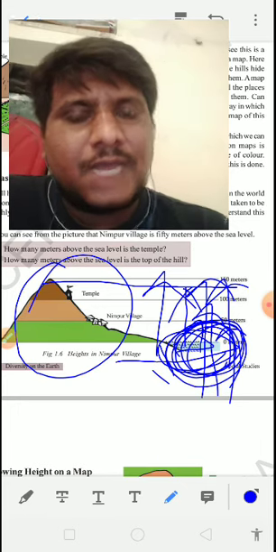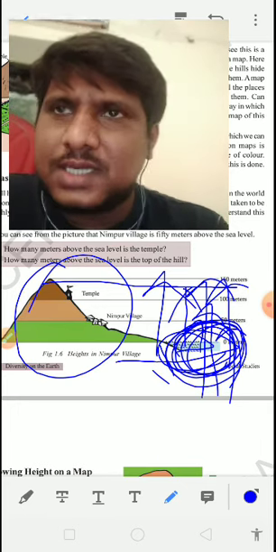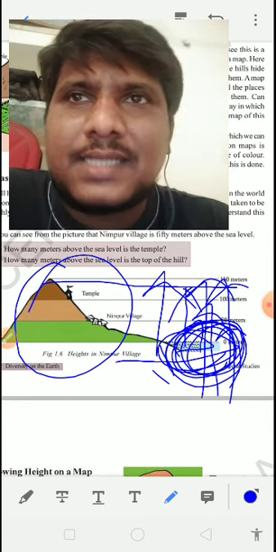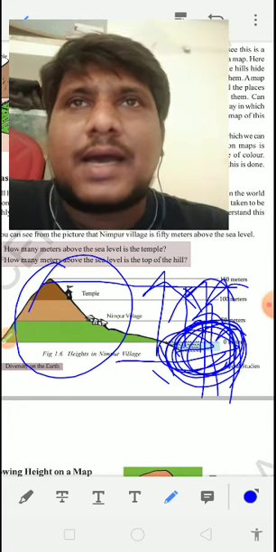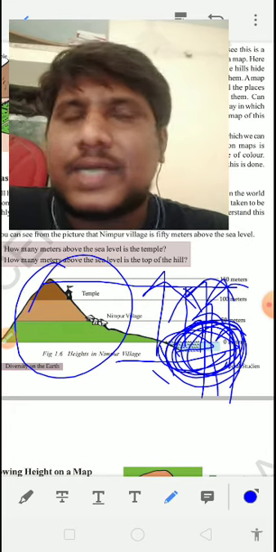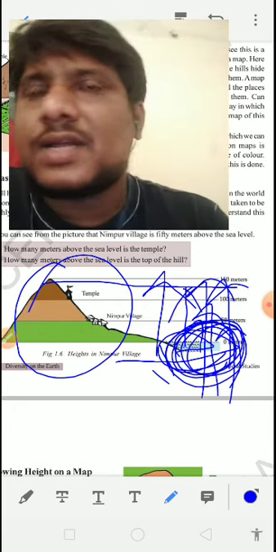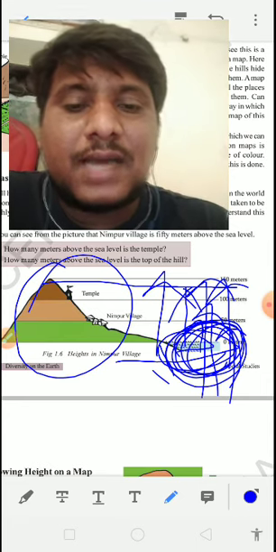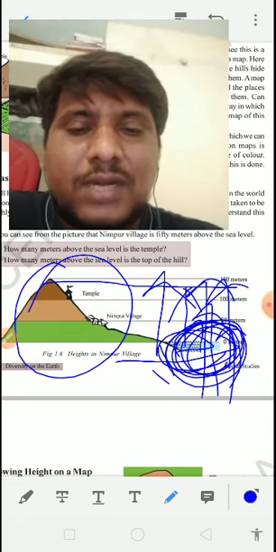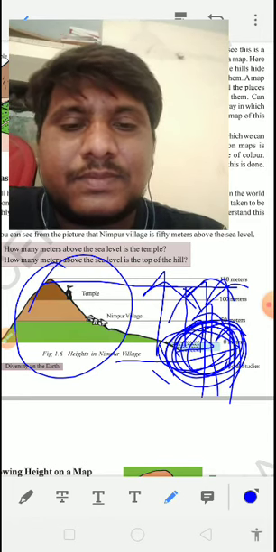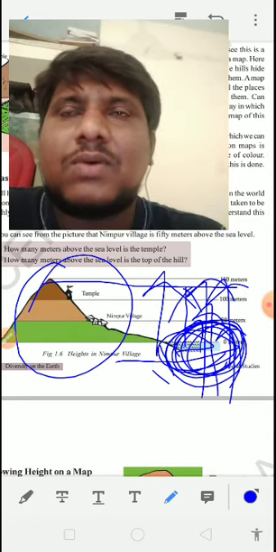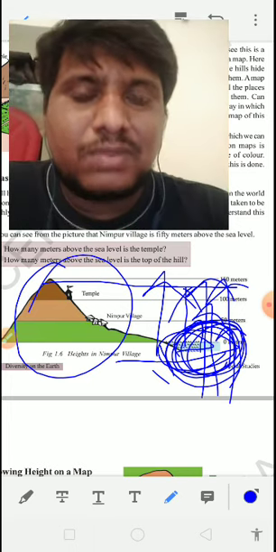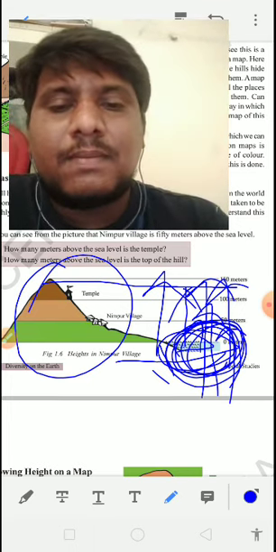So like that, every mountain like Mount Everest or Kanchenjunga, K2, Dhaulagiri, the Nilgiri hills in the Deccan Plateau, and the Aravalli ranges in northern India, the heights of these plains and mountains are based upon the sea level. They measure from the sea level of that particular area. Wherever water bodies, I mean the sea, are present in that area, from there they measure the height of the particular mountain or building or temples.